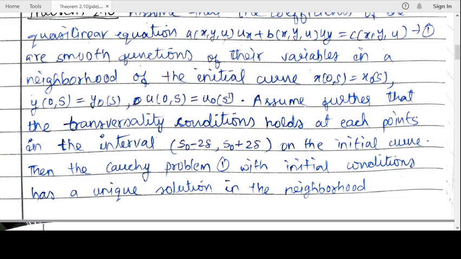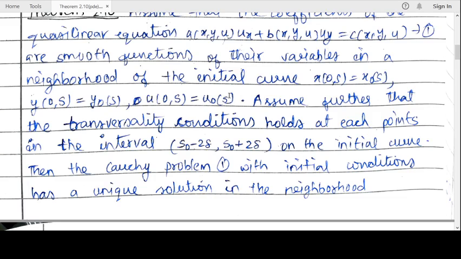Once you have the characteristic curves, you have the integral surface as a parametric representation in s and t. Then, if it is possible, you can invert the transformation, so you will get an integral surface in x and y in terms of Cartesian coordinates.